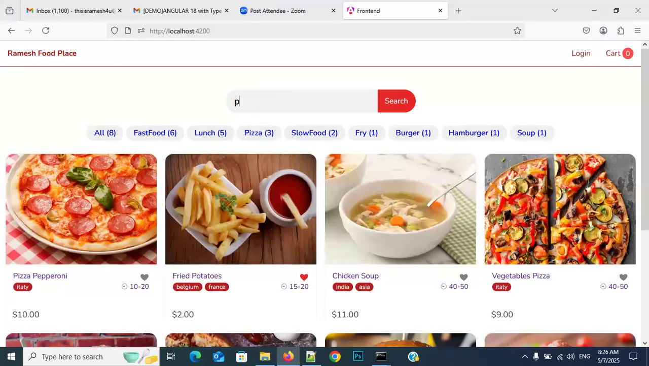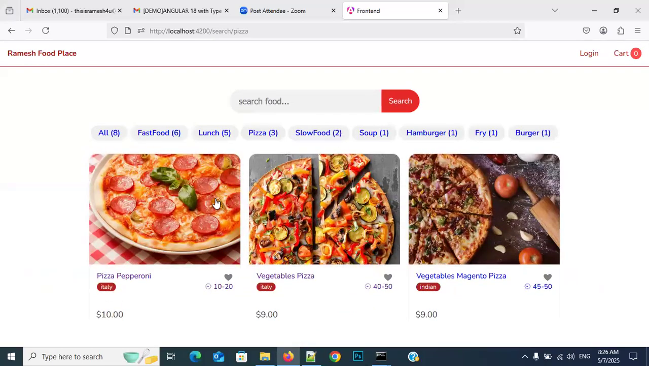Now type there pizza. At least three products with pizza are there. Click there. How many products are we getting? Three. So search functionality is also included as a part of the project.